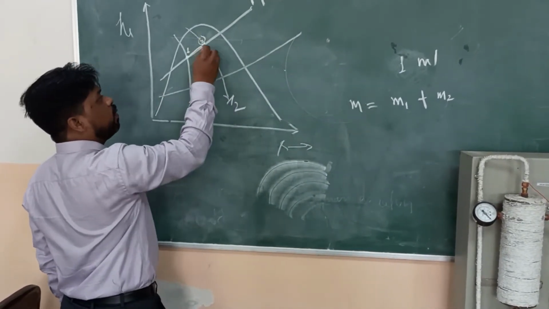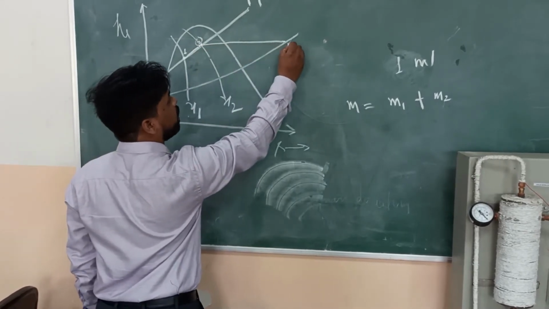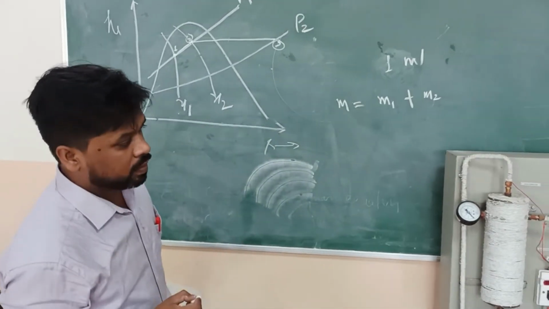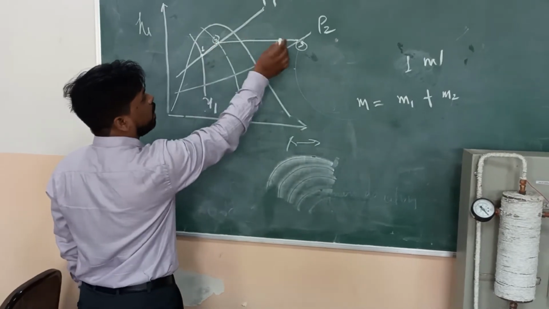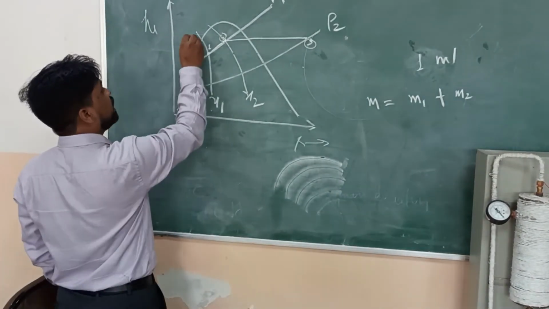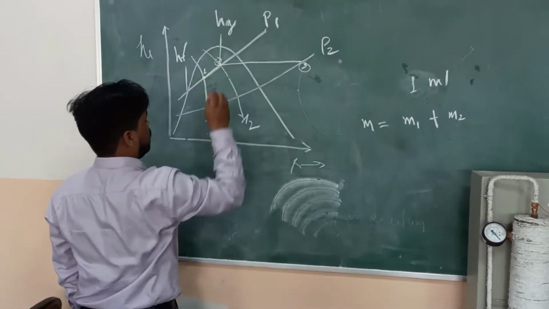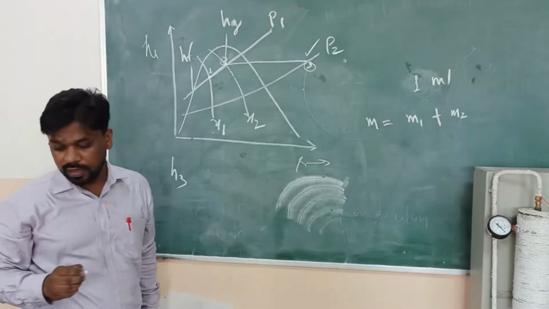At point 2 we throttle, so this point comes here. This is point 3 and the pressure is P2. But the mass of steam is the same at point 2 and point 3. The enthalpy here is Hf and here is Hg. Now we calculate H3, which comes here.